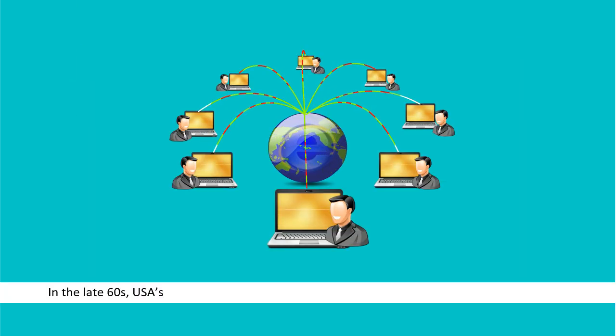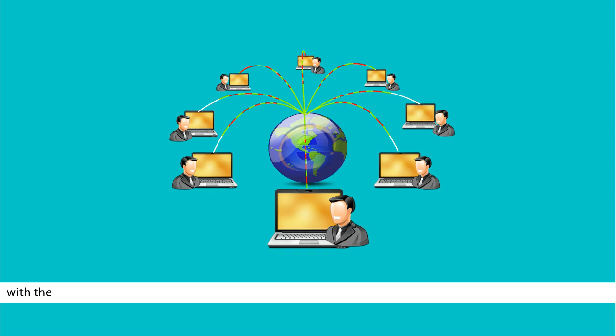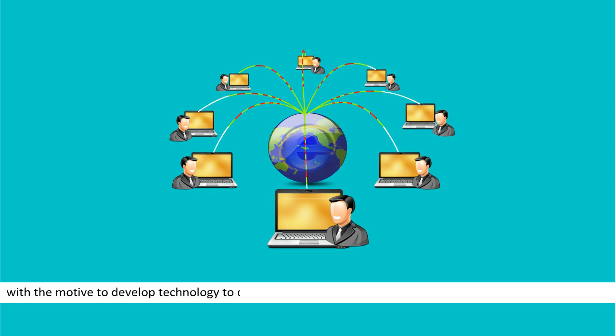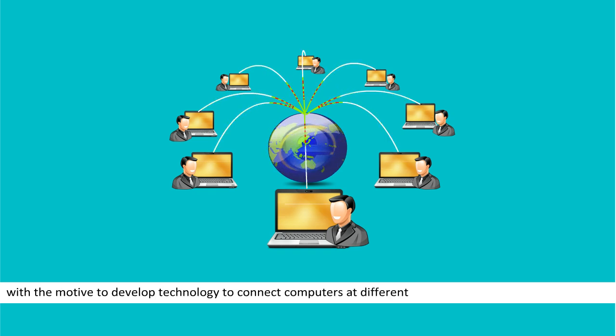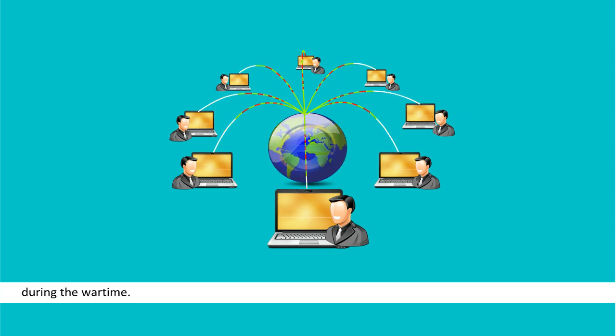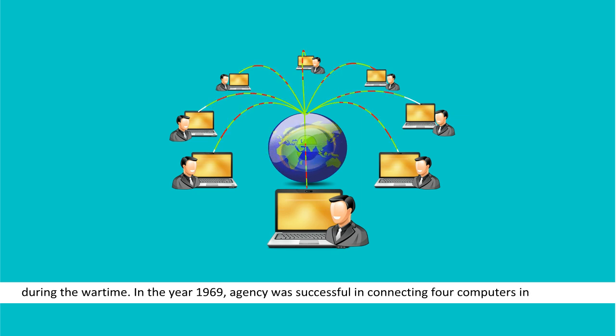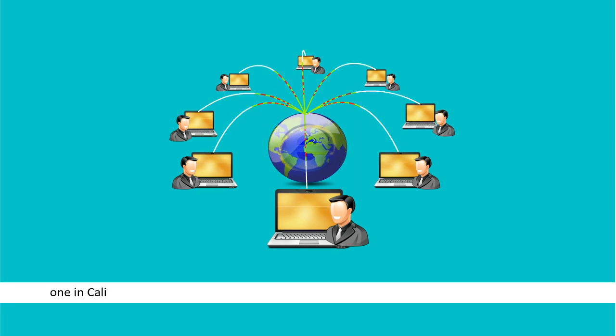History of Internet. In the late 60s, USA's Defense Department formed ARPA, Advanced Research Project Agency, with the motive to develop technology to connect computers at different locations for better communication during the wartime. In the year 1969, the agency was successful in connecting 4 computers in a network, 1 in California and 3 in Utah. This network was named